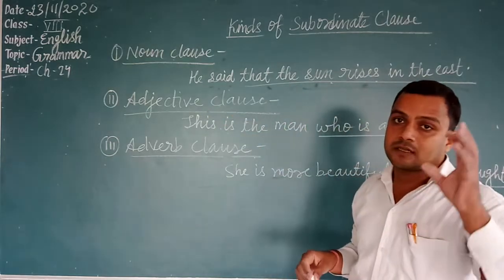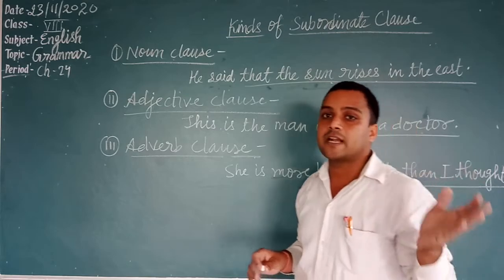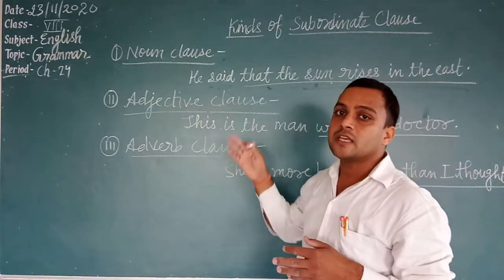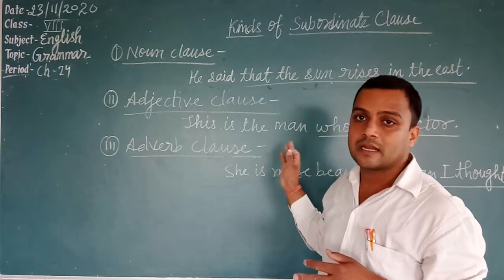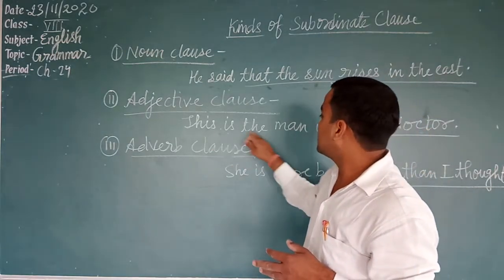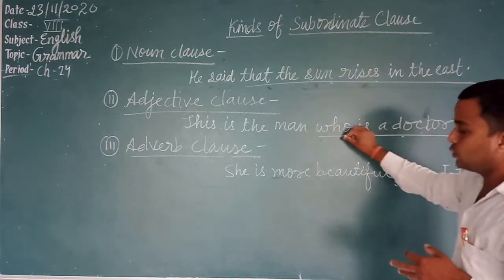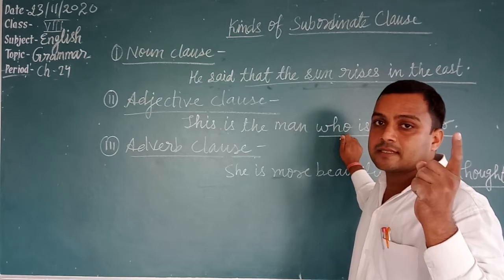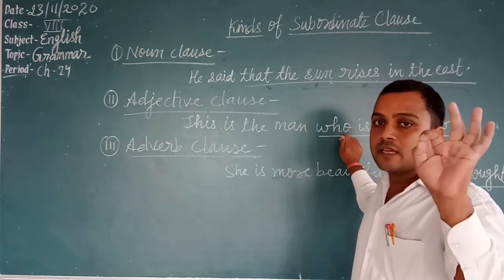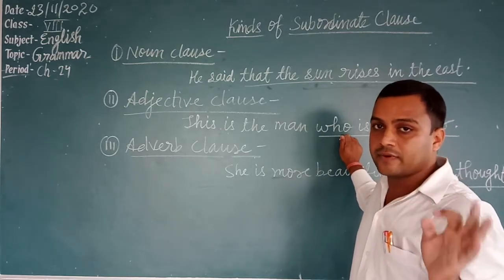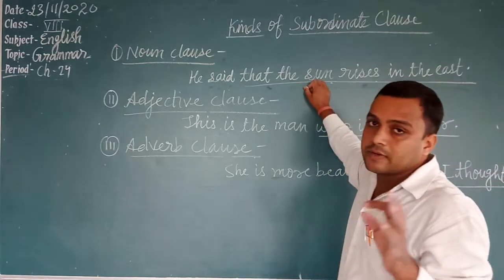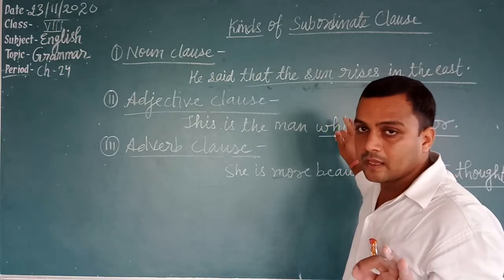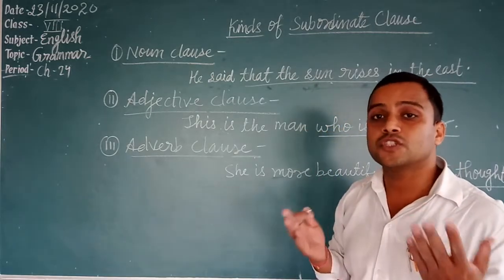Adjective clause. A group of words which contains a subject and predicate of its own and does the work of an adjective in the sentence is known as an adjective clause. This is the man who is a doctor. Who. The conjunctions of noun clause and adjective clause are the same, but the meanings of those conjunctions are different. The conjunctions of noun clause start with ka, while the conjunctions of adjective clause start with ja.